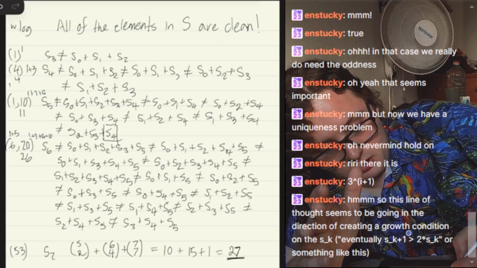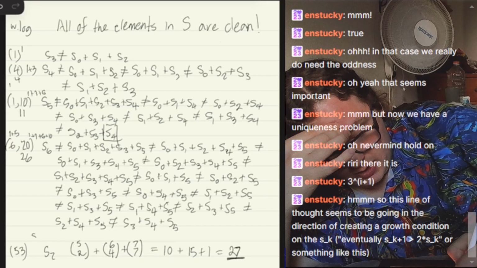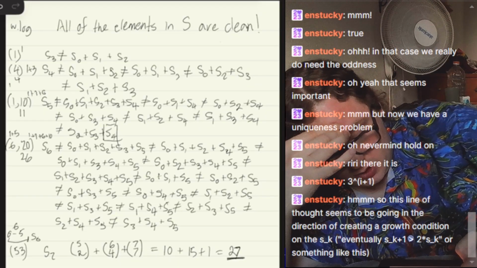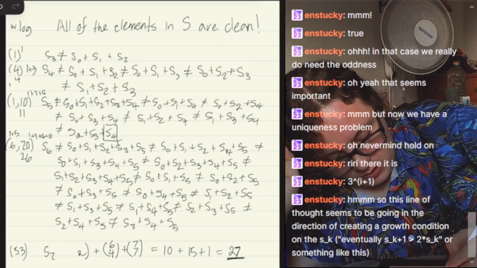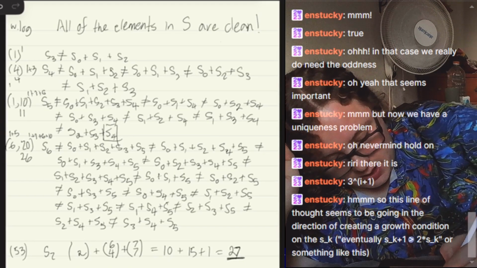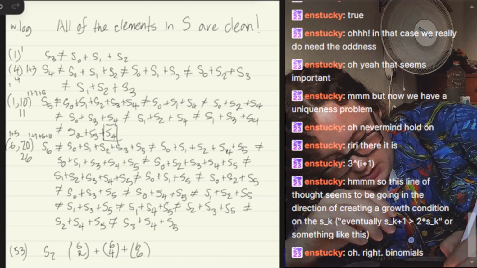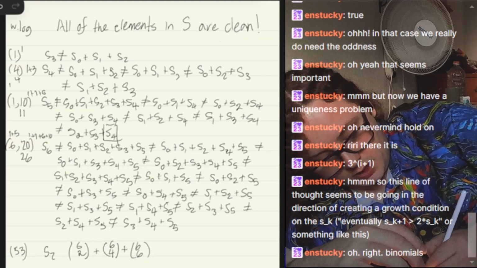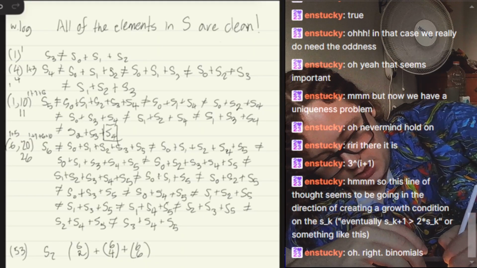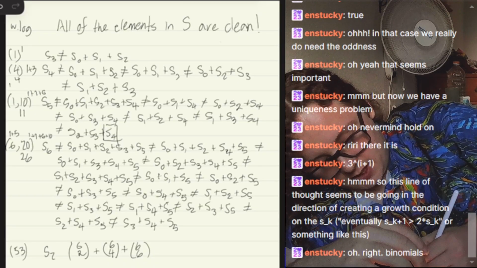And for the sets of 7, we're fixing S8, we have 6 remaining out of 7. Okay, I think I may have done something wrong. For these sets of 5, we're fixing S6 here. That means we have 0 to 5, which is 6, we're choosing from. Okay, yeah, I did something wrong here. This should always be 6. And so what we actually get, yeah, this makes more sense, is 7 choose 2 plus 7 choose 4 plus 7 choose 6. And this is 8 choose 2 plus 8 choose 4 plus 8 choose 6 plus 8 choose 8.